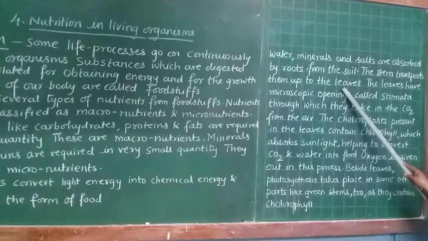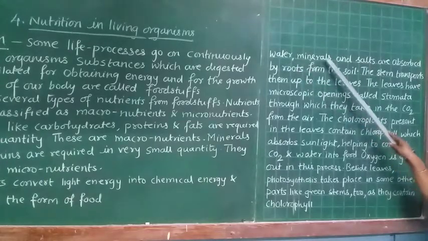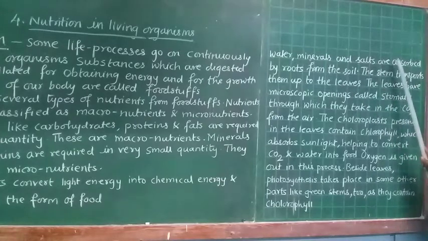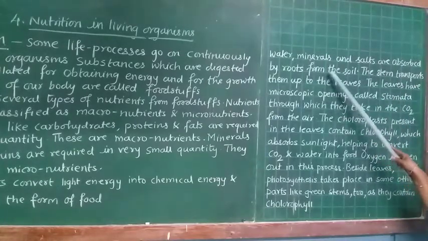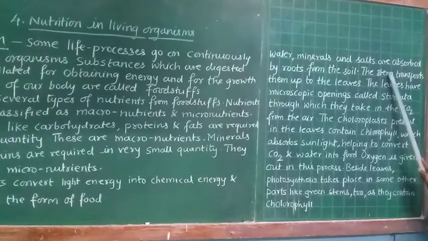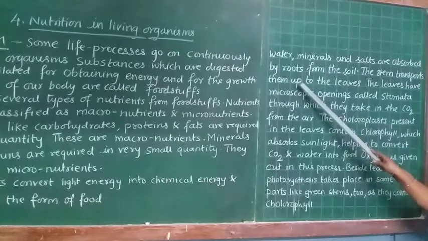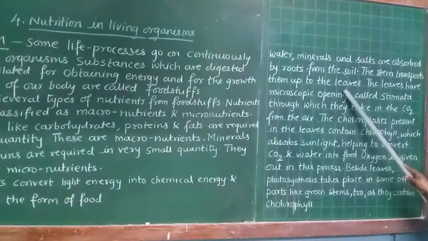The parts of the plants are nothing but roots, stem, leaves, flowers and fruits. So what do the roots do? The roots absorb the water, minerals and salts from the ground or soil and give it to the stem. Then the stem transports them up to the leaves.